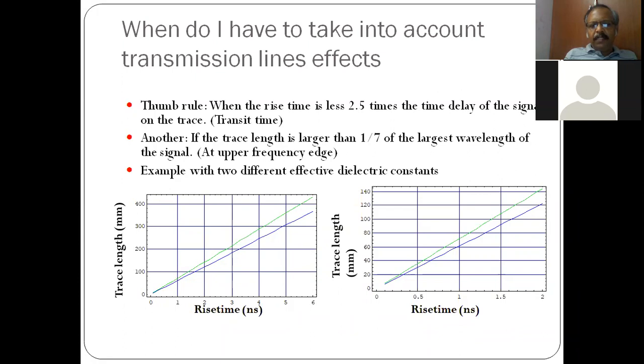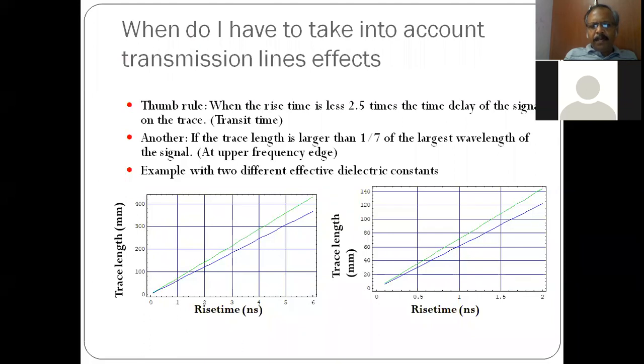That is what you call transit time. We may have a PCB whose length is 10 centimeters or 15 centimeters, but the time taken by the signal to propagate through a transmission line can be calculated using the velocity and the dielectric constant of the medium.